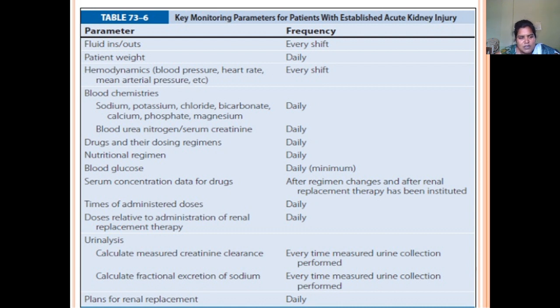Urine analysis and measured creatinine clearance are done, so every time the urine collection is performed. Sometimes there will be a plan for renal replacement, and we have to check when it should be started.